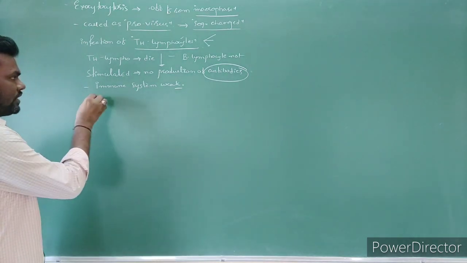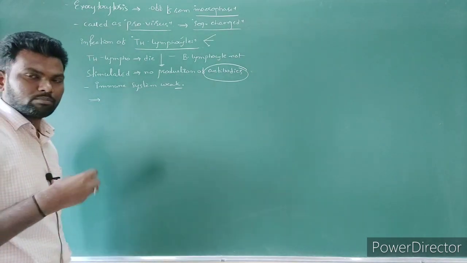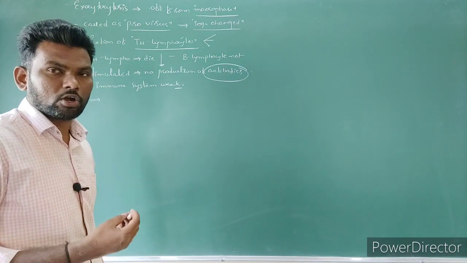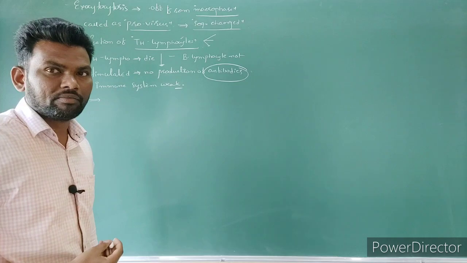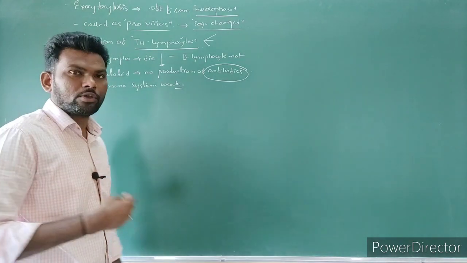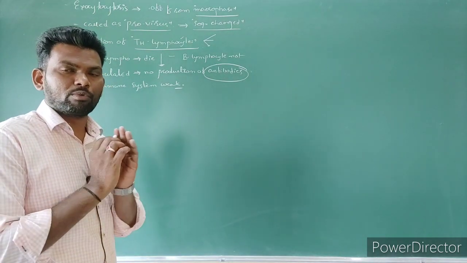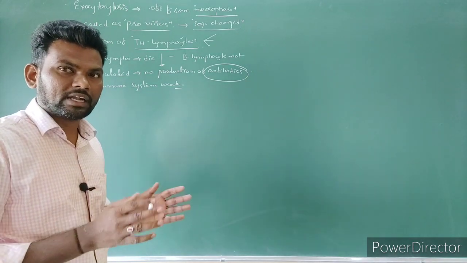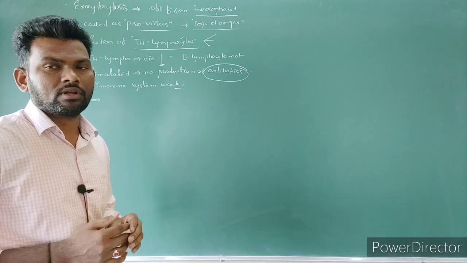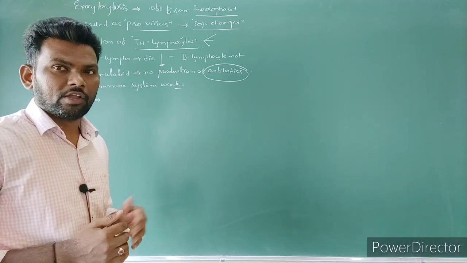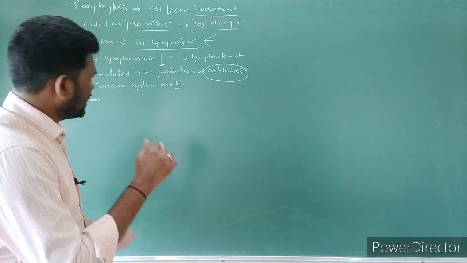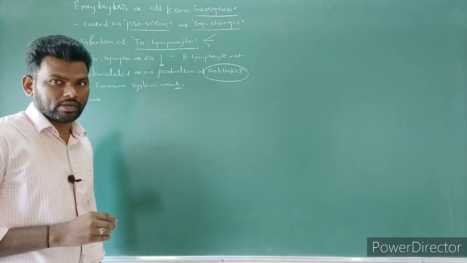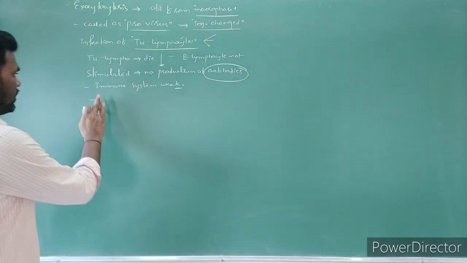If the immune system is weak, then what happens? If any simple pathogen attacks, our body is not going to respond, not going to counteract that antigen. So gradually the human body becomes like a factory of a number of pathogens, a number of infections. The person suffers from a number of bacterial, viral and protozoan infections, right? After some years, due to these infections only, the person is going to die, right?